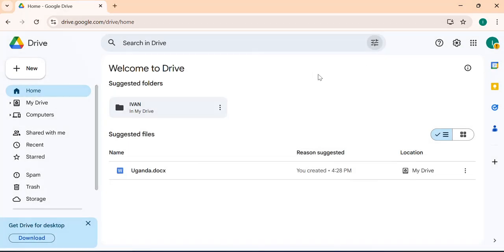You can search them. You can filter the search. And now I want us to see, for example, here are files that have been uploaded earlier. Like, for example, this is an uploaded file already. It's in my drive. So now I want us to see how we can upload a file to our drive.